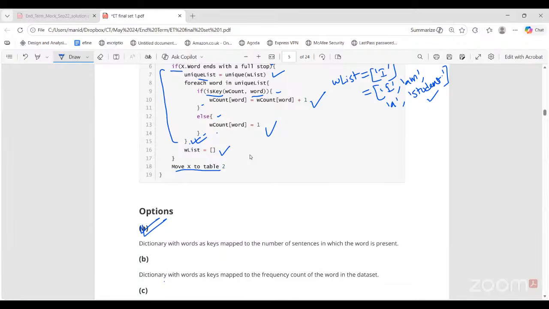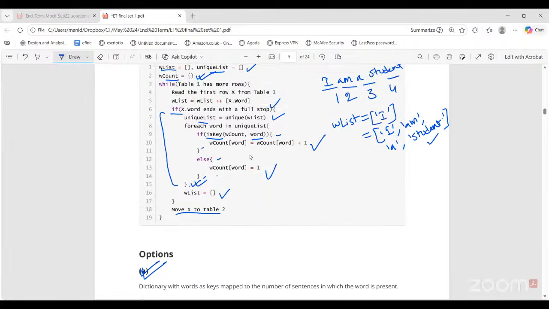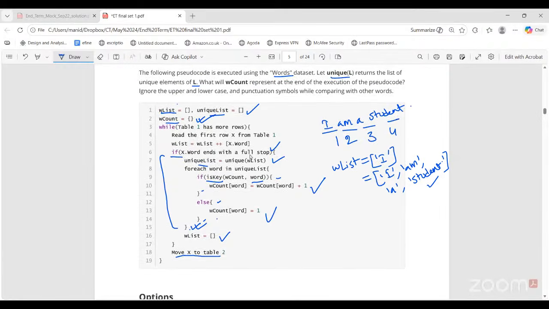Ma'am, I just have a doubt here. Can you scroll up to the pseudocode? So here, unique list is returning the unique words in a sentence, right? Yes. And in which order? Whichever order it is given. Suppose, let's say, student has occurred 2 times. Which student will it remove? It doesn't matter. It can pick any.